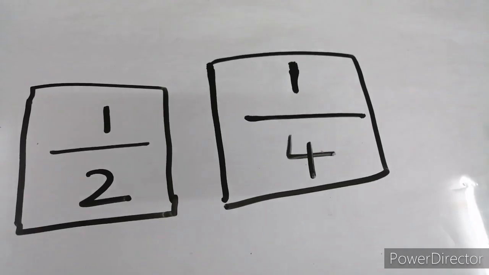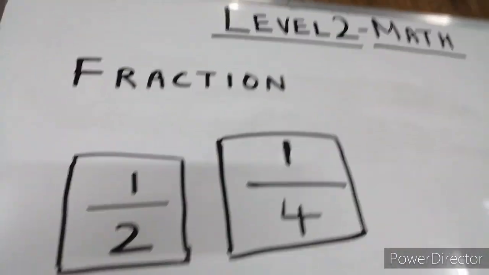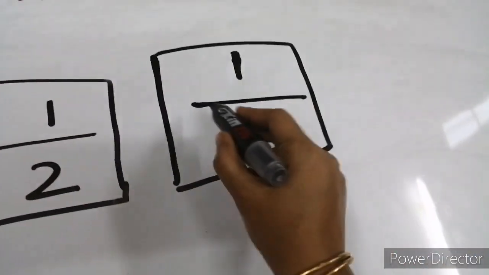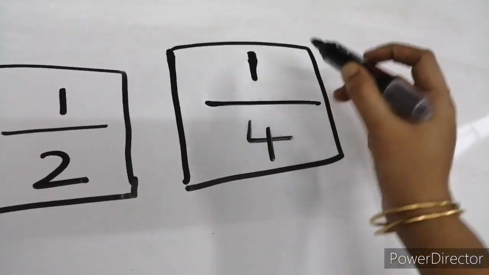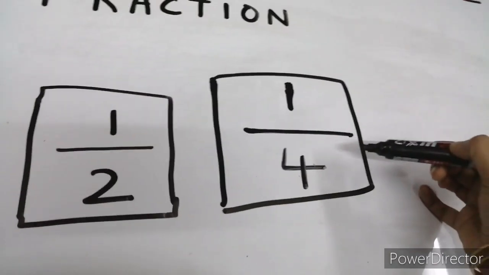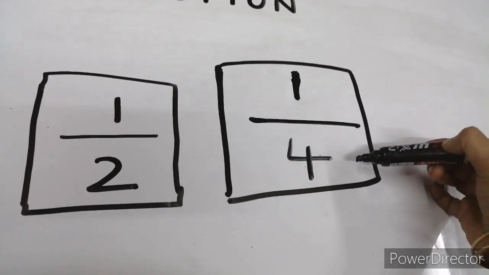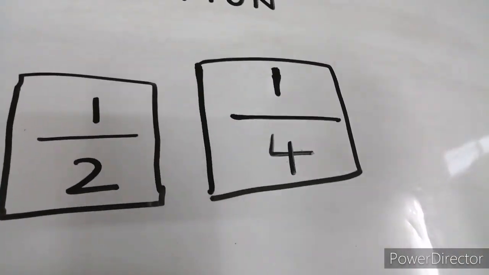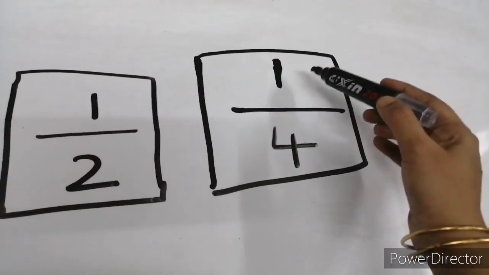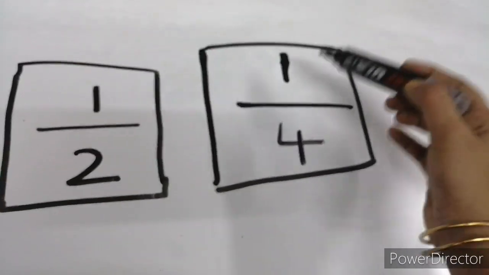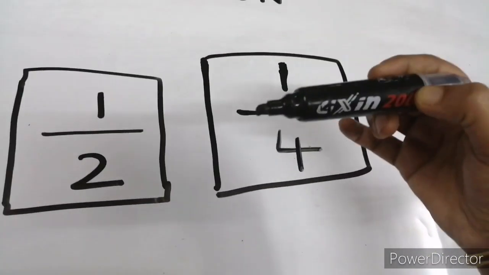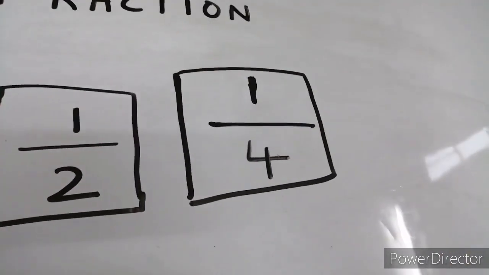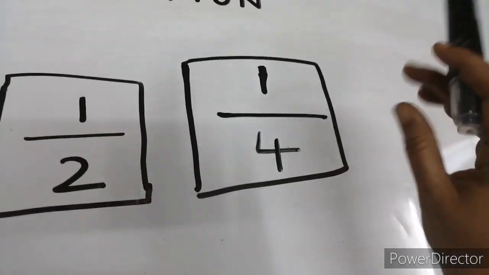So what do you see in this? In this fraction there are 3 things. One is the line. And then there is 1 number on the top and 1 number in the bottom. Right? On the top and bottom there are 2 numbers and there is 1 line. So what does the top number say? It is the part which you are going to take out. And what does the bottom number say? It is the total number of parts in that which make the whole.